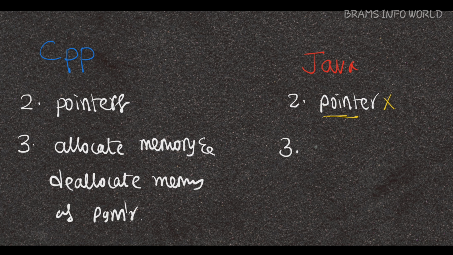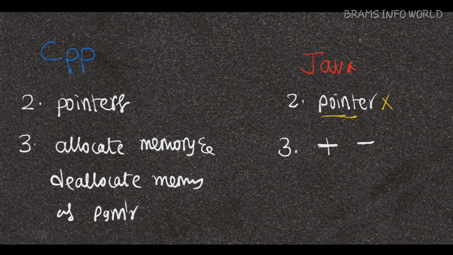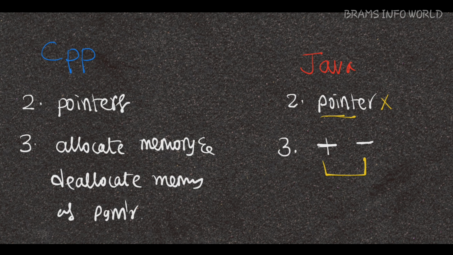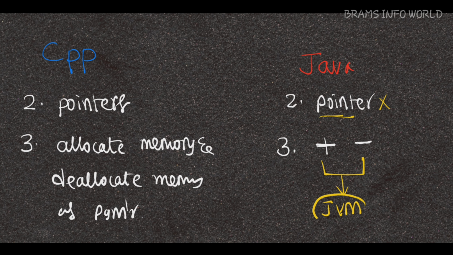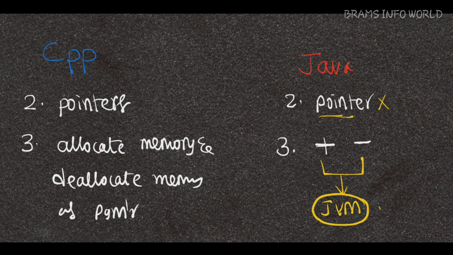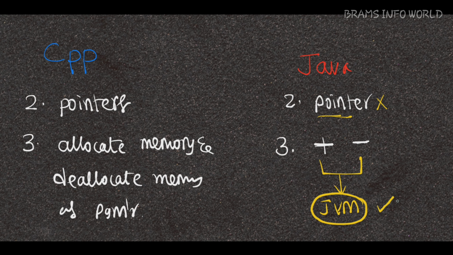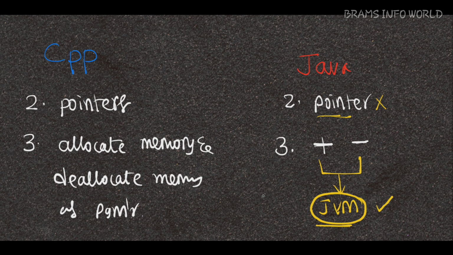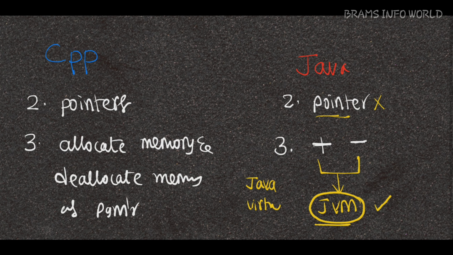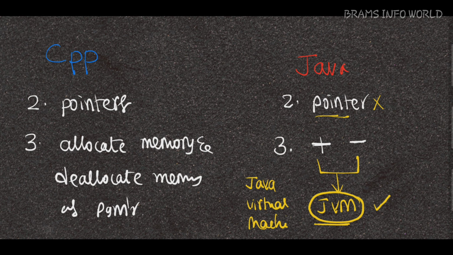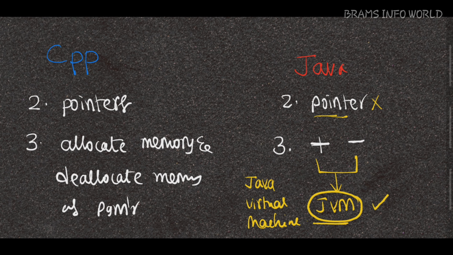But in Java, allocating and deallocating of the memory is done by the JVM. Whatever memory is required by the programmer, that memory is taken by the JVM. If memory is no longer needed, it is deallocated by the JVM. Everything is under control of the JVM. JVM stands for Java Virtual Machine. Okay, it is the heart of Java language.